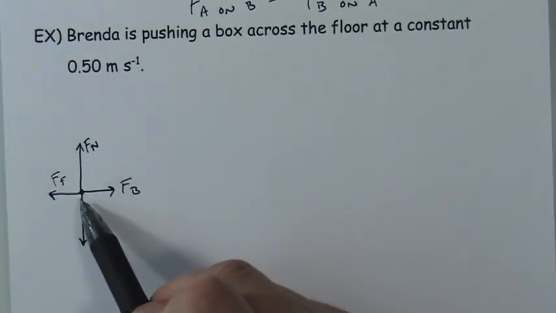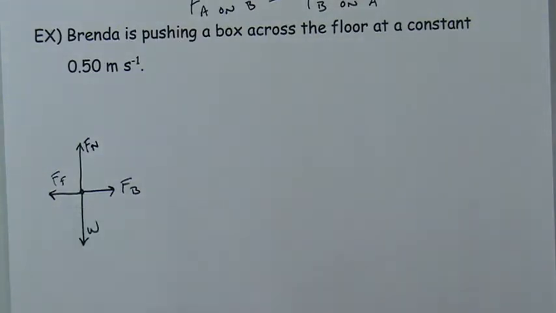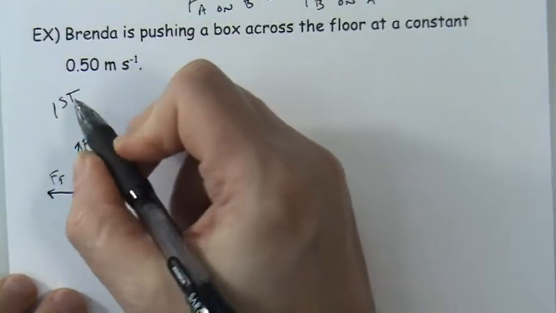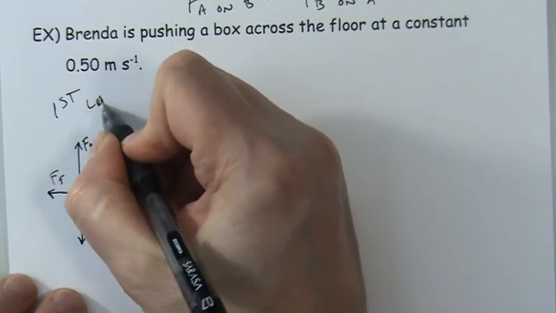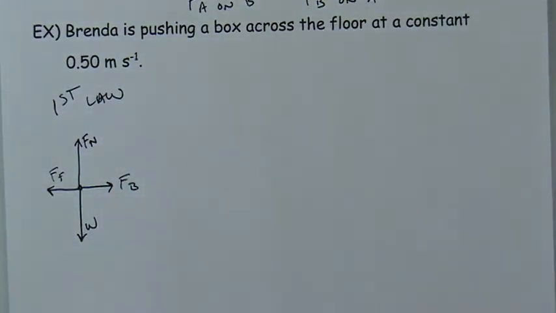So the third law doesn't look at the forces acting on one object. It always, 100% of the time, is looking at two objects. There has to be two objects where the forces are acting. So while this free body diagram shows lots of equal but opposite forces, it is only an example of the first law, not the third law. So then how would the third law look different?